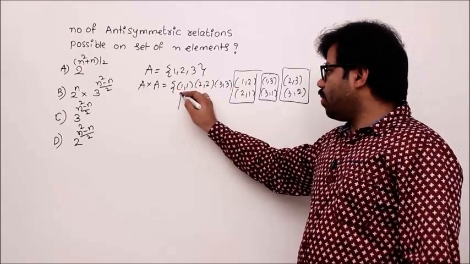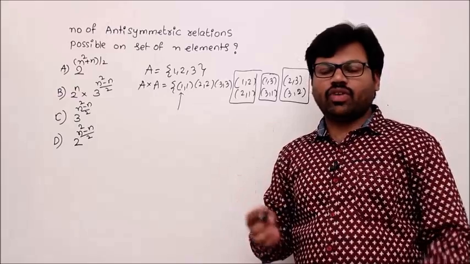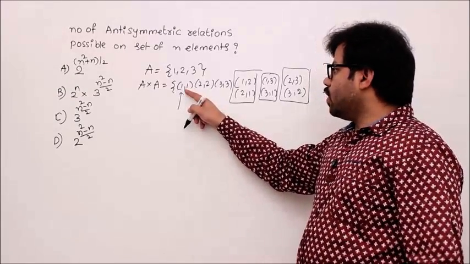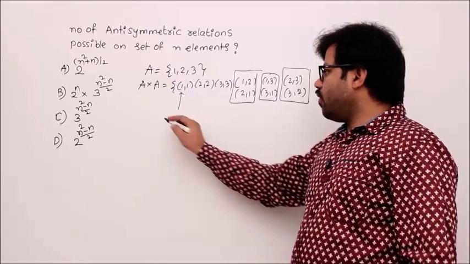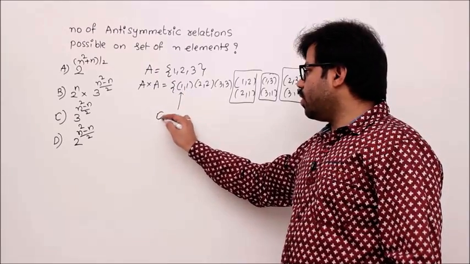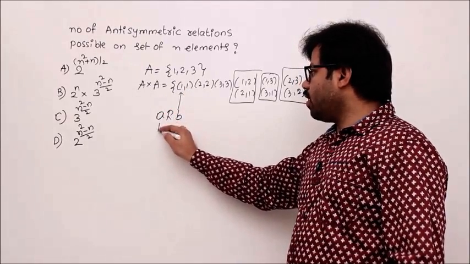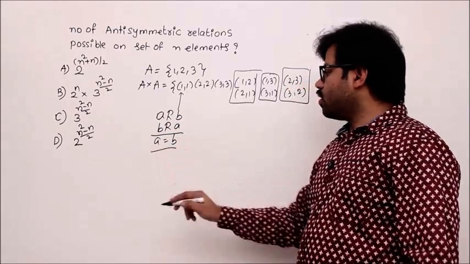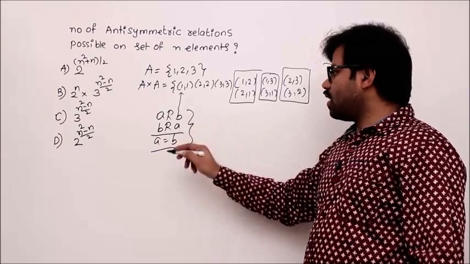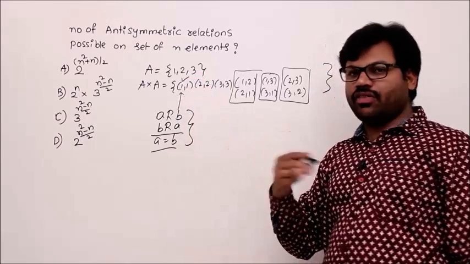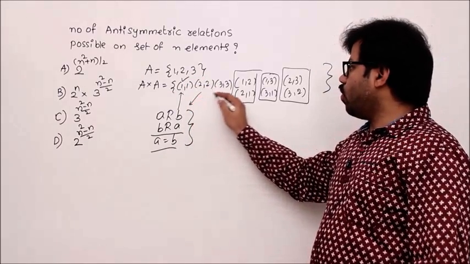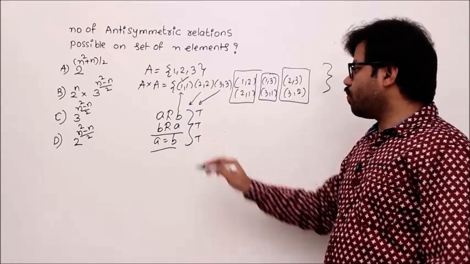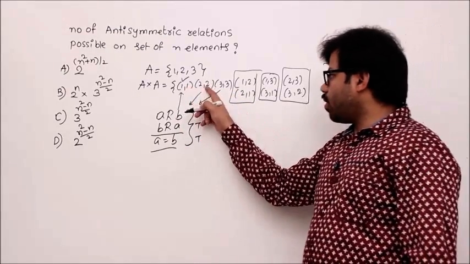According to the antisymmetric property, if you take 1 1, that is obvious. So the antisymmetric property says that if A relates to B and B relates to A, we should prove that A equal to B, correct? So this condition is automatically satisfied by 1 1, already we checked it. So that's why 2 2, 3 3, everything satisfies this condition. You get true, true, true. That's why they don't violate the property.